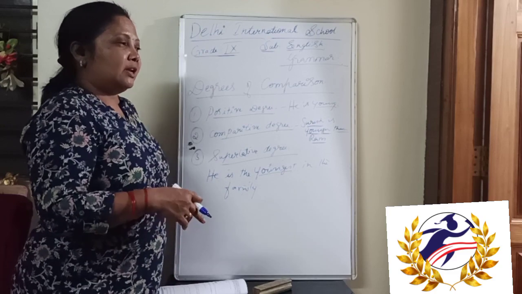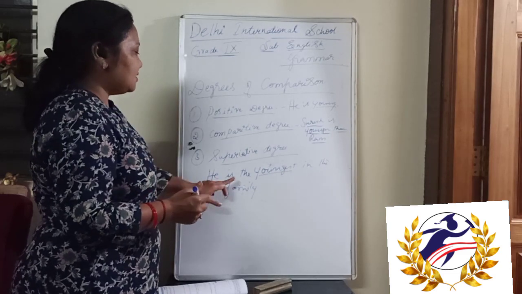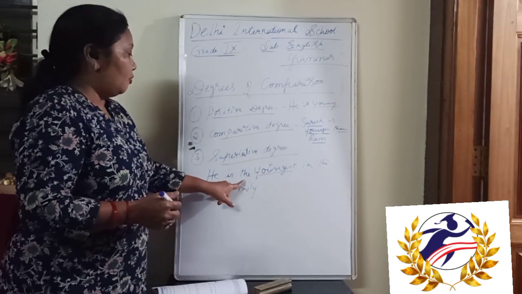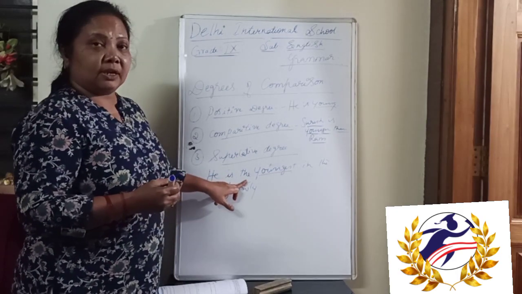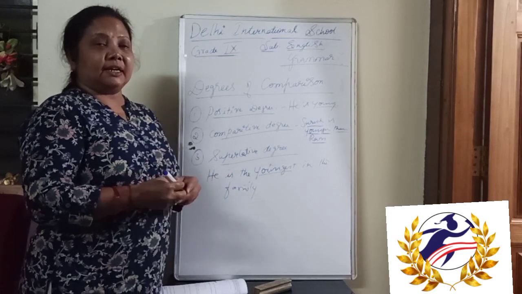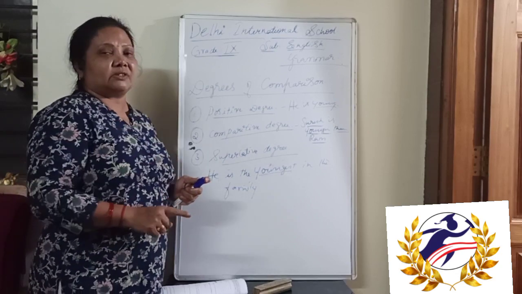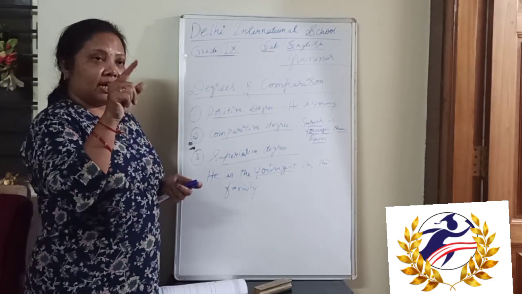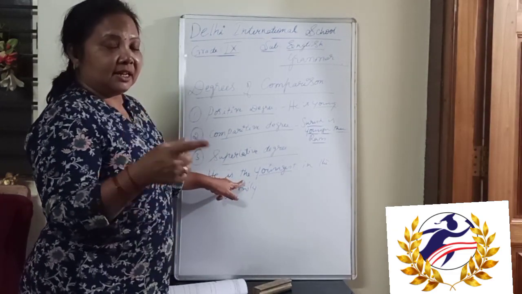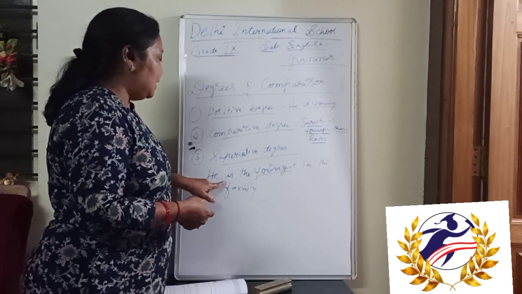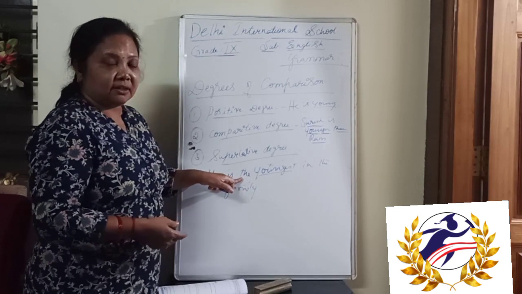I am going to give the table. As per that, which all the words need to be changed, you can write there. So he is the youngest in the family. Here, while writing the superlative degree, you should be aware that the is used. Why the is used means in the articles, the is the definite article. Whenever we are speaking about a certain person, then the definite article the is used. That's why here he is the youngest person. We are talking about him. Right. That's why here the is used.